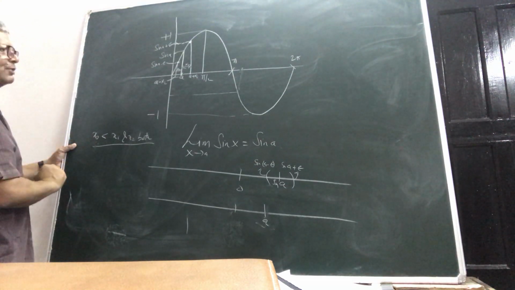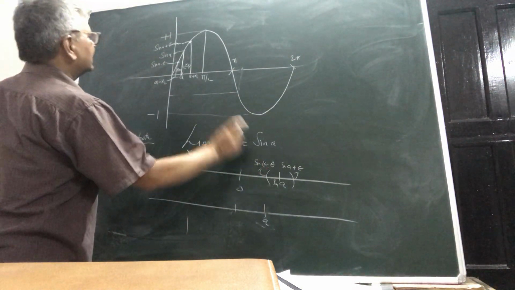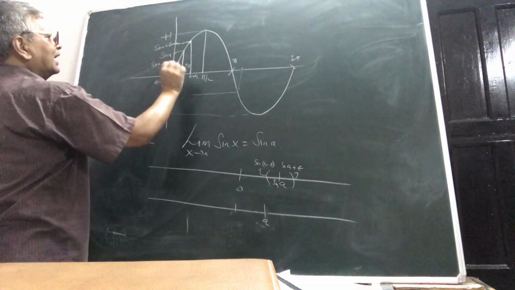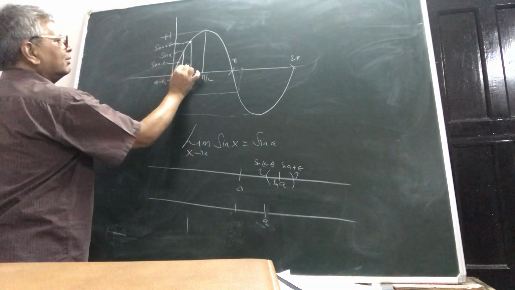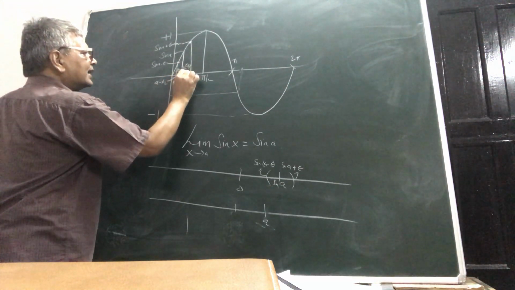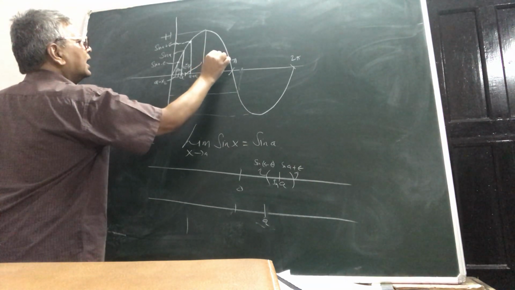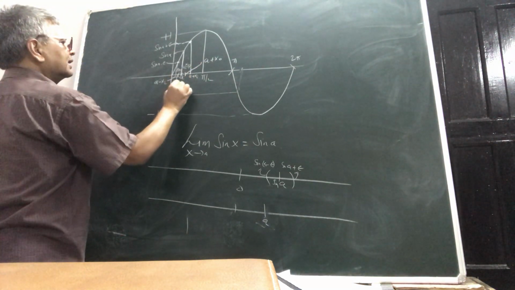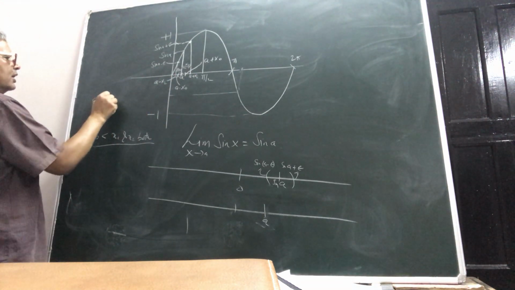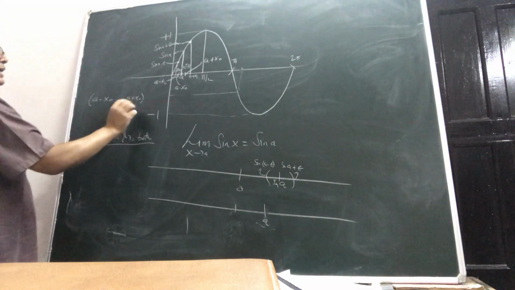Now see, my contention is that for this epsilon which I have chosen here, how is this delta to be found? This is x1, this is x2, so x naught is something at an equal distance here. This mark corresponds to a plus x naught, and this mark is a minus x naught. This interval, a minus x naught to a plus x naught, the deleted neighborhood, we will take.